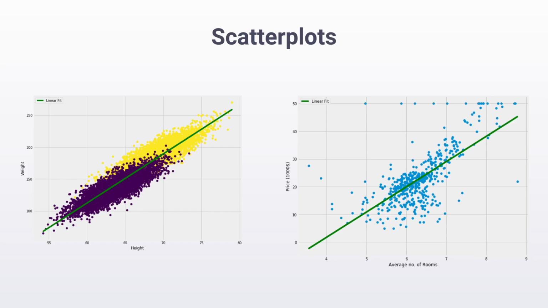And you can say that the other variable explains it. So for example, what explains my weight? Well, height could explain my weight. As you grow taller, you grow heavier. Or what explains price? Well, average number of rooms explains the price. Why is a particular house more expensive? Because it has more rooms.